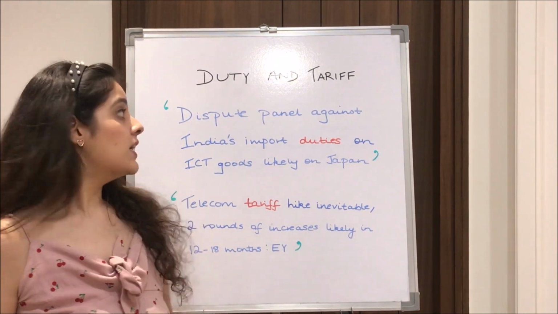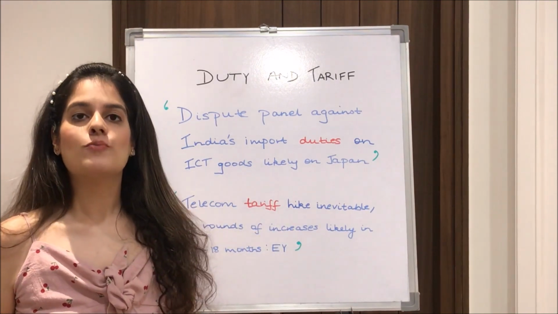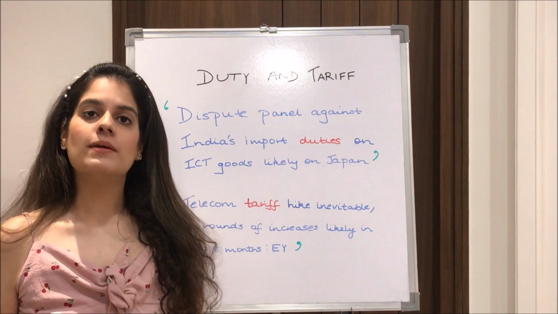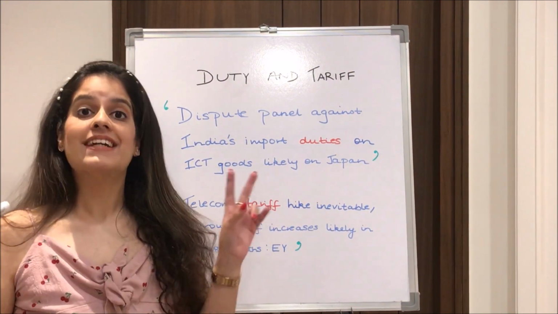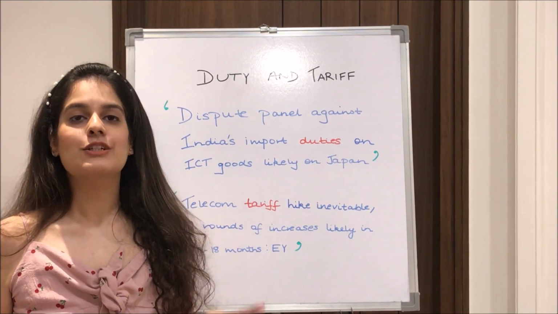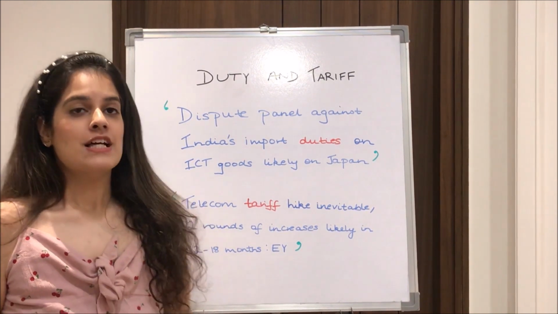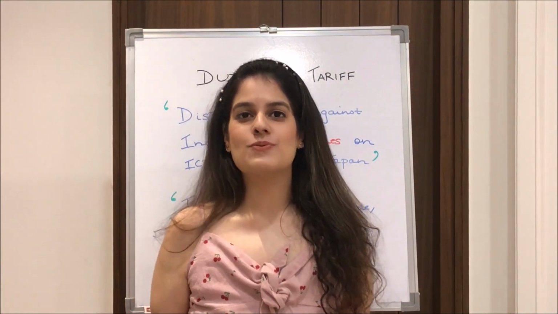So basically, duty is an indirect tax imposed by the government on the export and import of certain goods and commodities, whereas tariff is a form of direct tax imposed by the government on the import and export of certain goods and commodities.